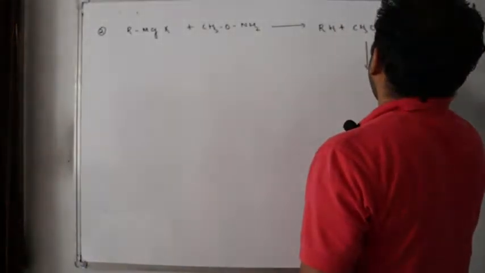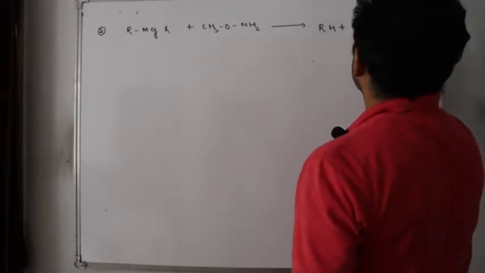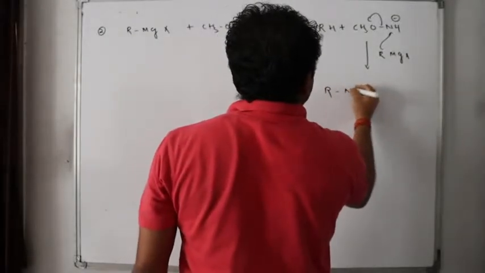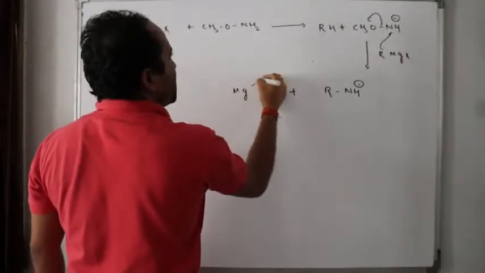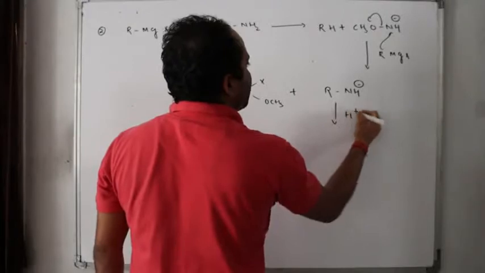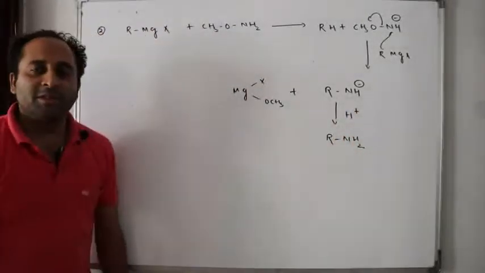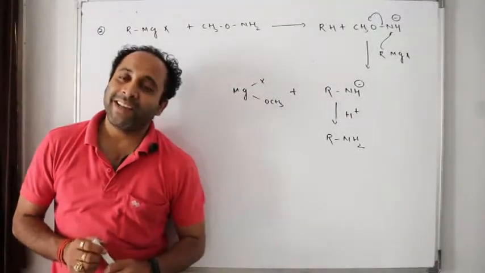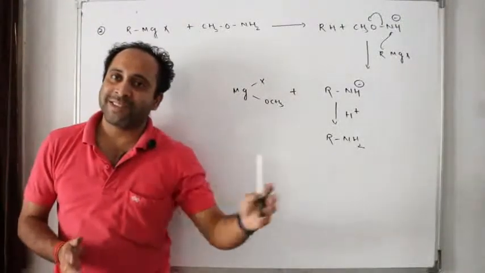Again RMgX, this R will attack this N to throw out this. So what will happen in this case? RNH minus plus MgXOCH3. So if this attacks H plus, what will I get here? RNH2. So these are some reactions of weak bonds by Grignard, reaction of attack of Grignard's reagent on weak bonds.